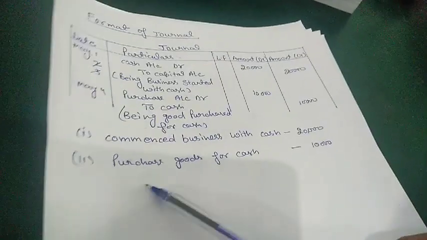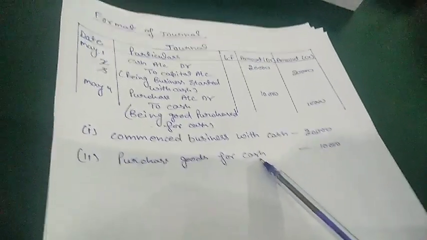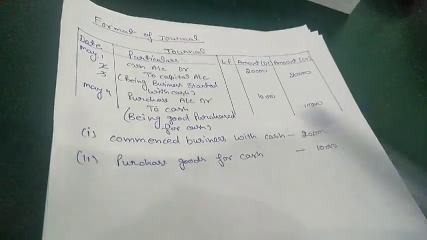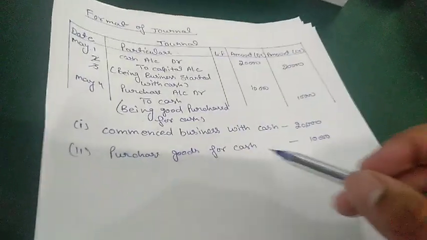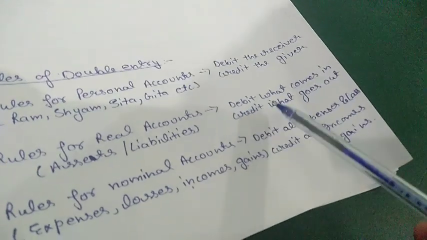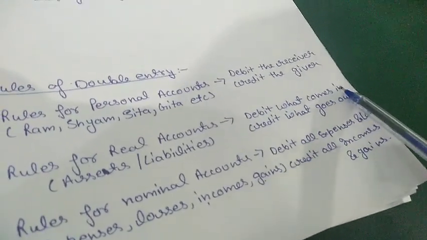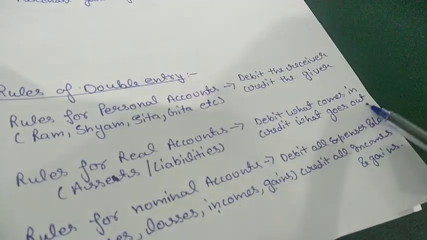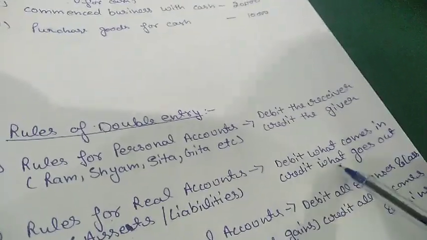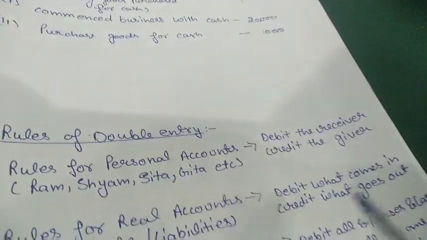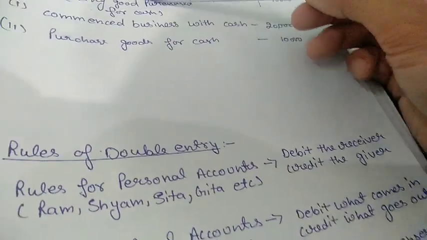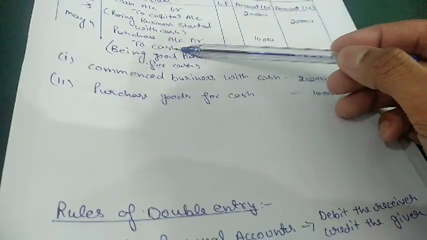Next entry: purchase goods for cash. If we are purchasing something, it means we are paying cash. So in case of paying cash, which golden rule will we use? Debit what comes in? No, cash is not coming. Credit what goes out? Yes, we are paying cash, so we need to credit cash. Here we credited the cash.